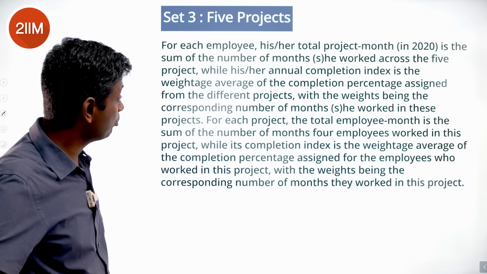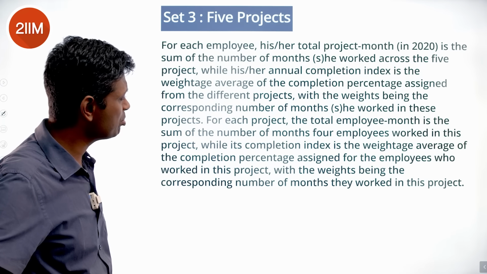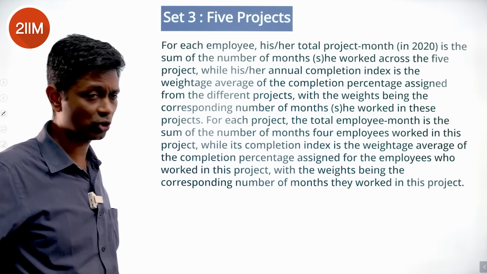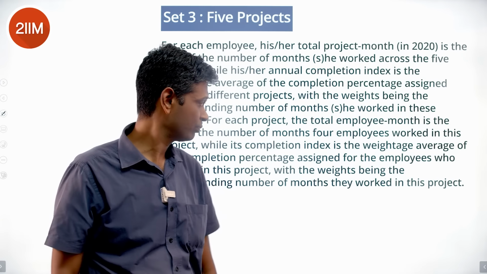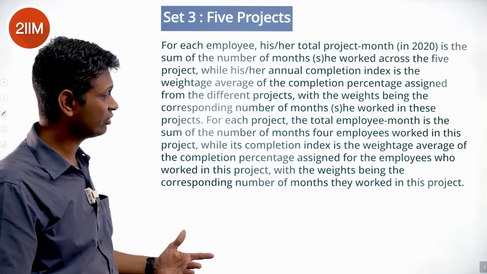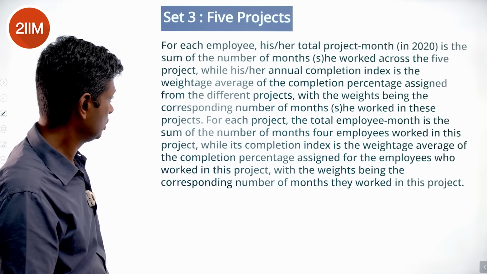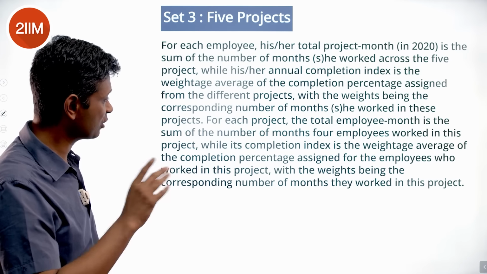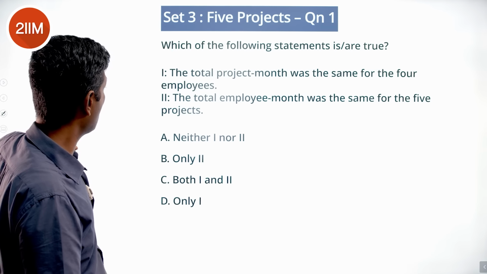For each project, the total employee month is the sum of the number of months of 4 employees worked in this project, while its completion index is the weighted average of the completion percentage assigned for the employees who worked in this project. Nice. So number of months total is the employee months. And then completion index is a weighted average of percentage completed, with the weights being the corresponding number of months they worked. Lovely. Which of the following statements are true?